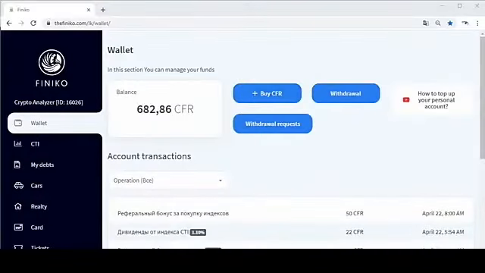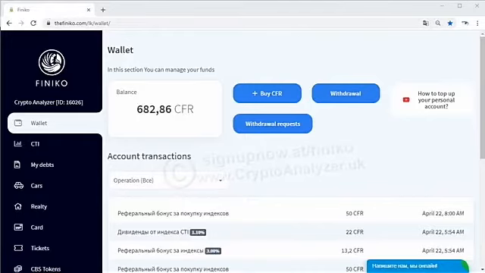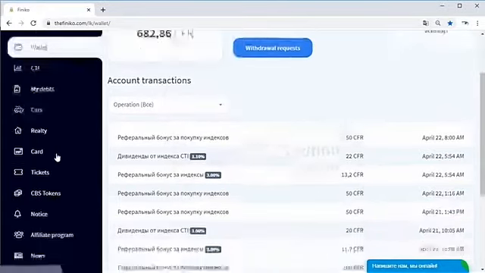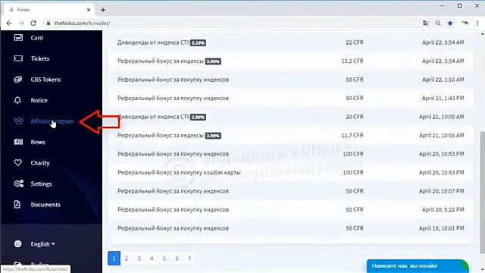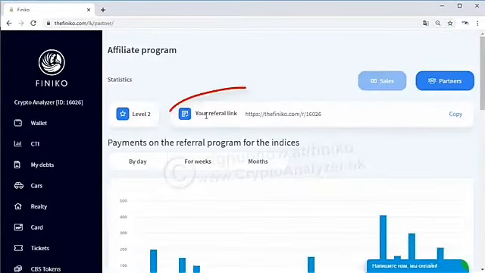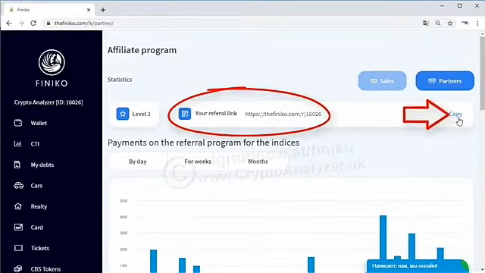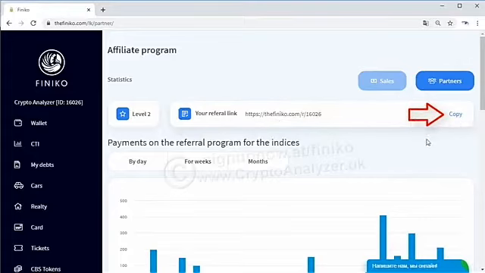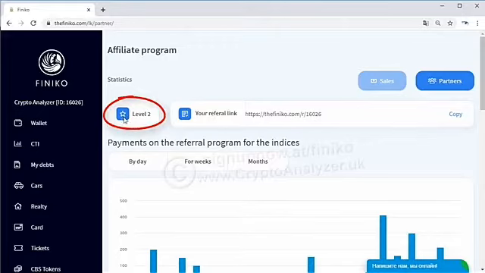So in order to share Finico with other people, we need to give them our referral link. So if you scroll down on the dashboard to affiliate program, you'll see your referral link here. Just click copy and it will copy that to the clipboard. Now, the other important thing it shows on this screen is your level. And you see there's a star beside this. So these are your bonus levels. Now, I currently qualify for level 2.